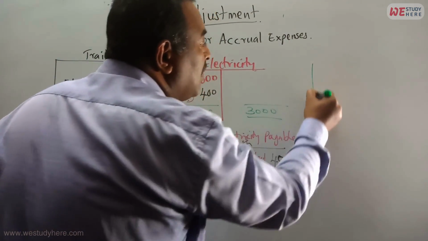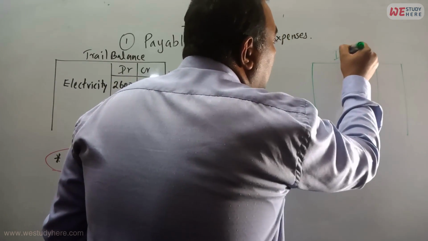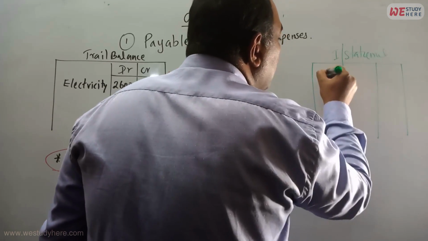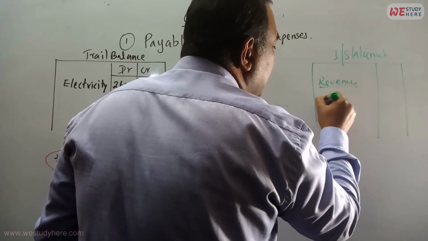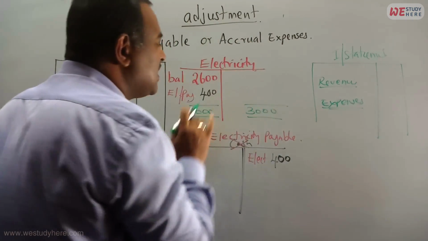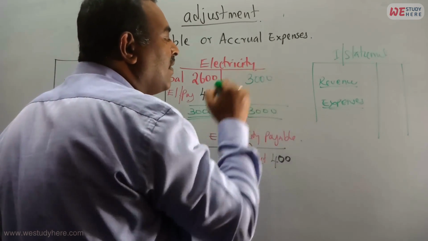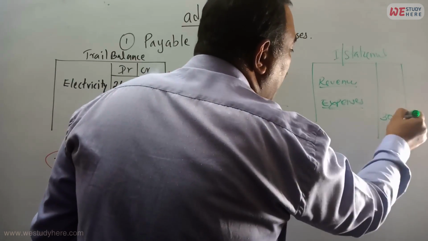Then we have the income statement here. You have the revenue. The next heading is expenses. Now we know this one is an expense. How will we bring it now? Keep it credit here 3,000 and we'll bring here 3,000. Then what are we going to write here?